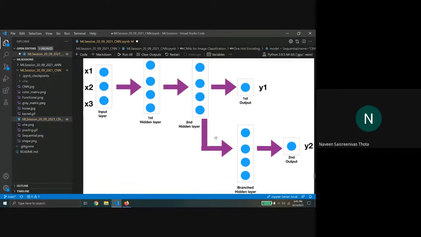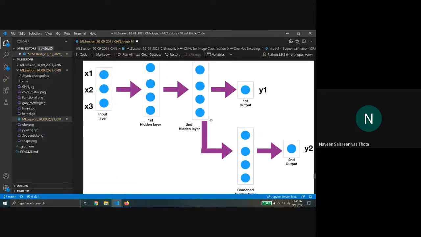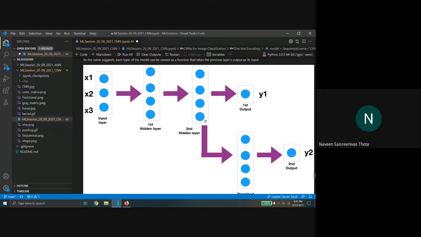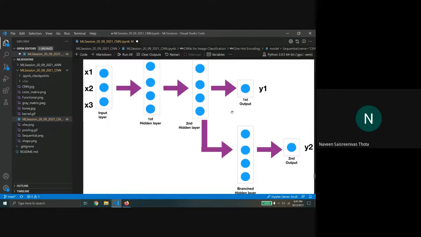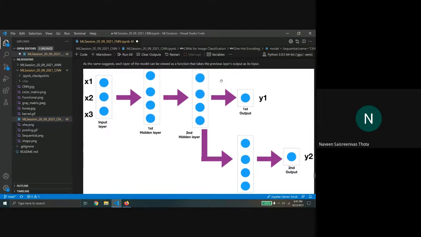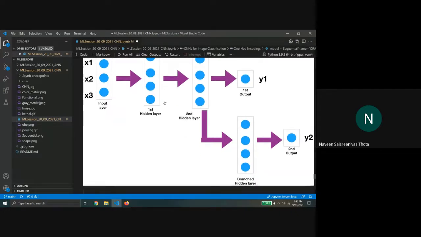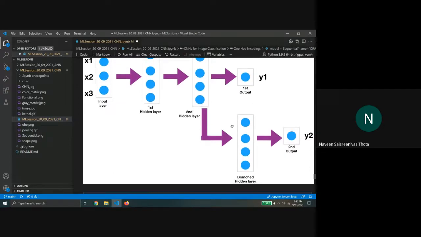So the functional API provides a way for us to use the common part of two different models, and create models in such a way that no computation is done twice. So this is the idea of a functional API.